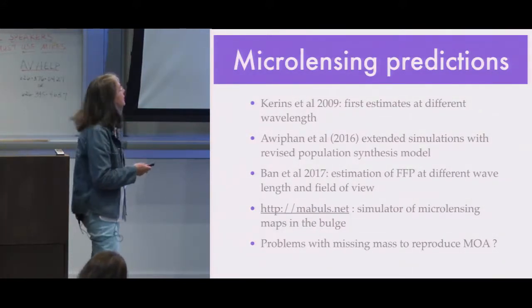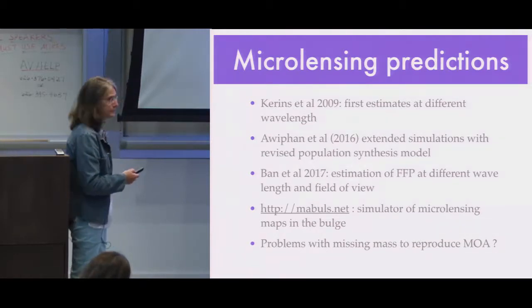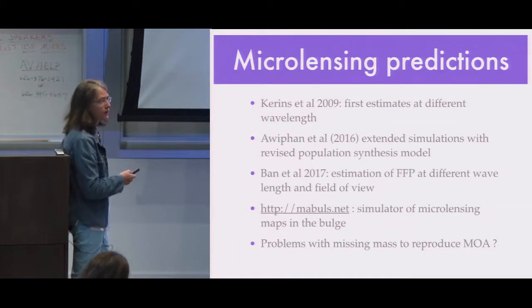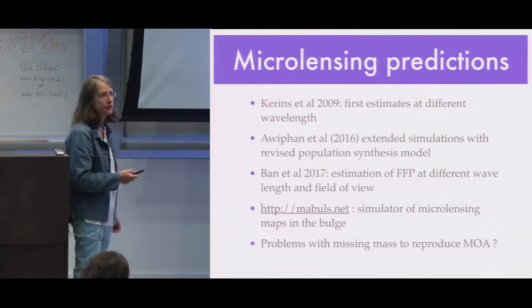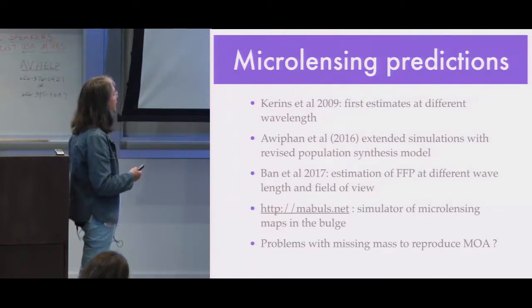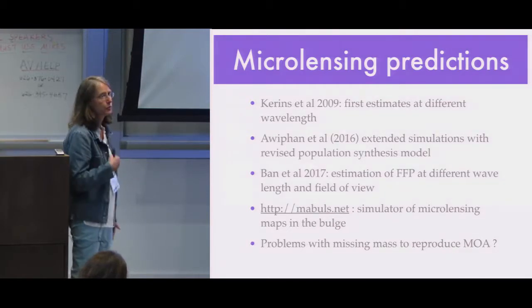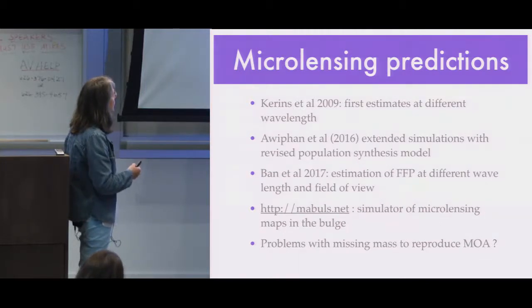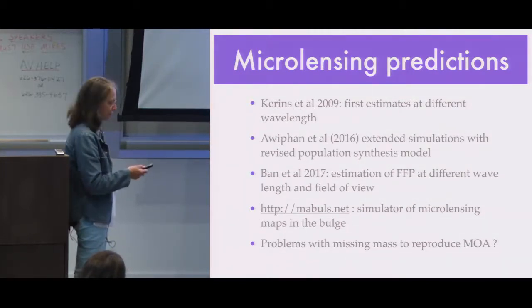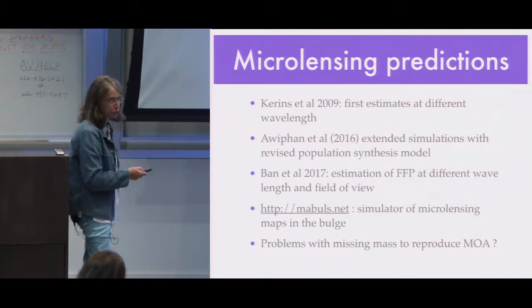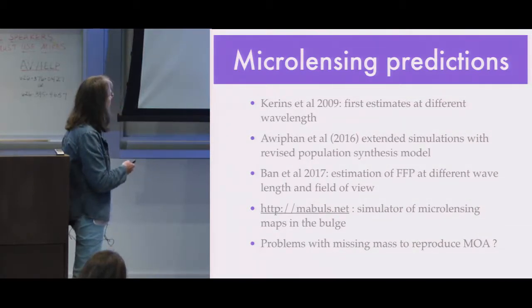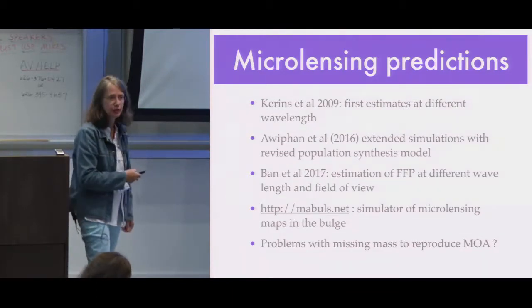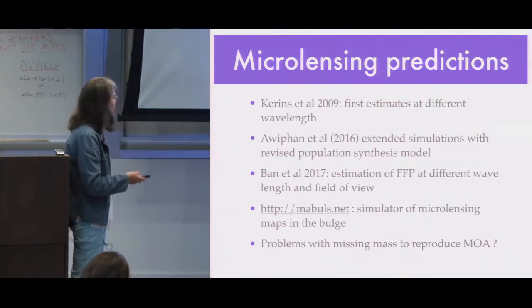So now going to microlensing predictions. Imanol Kerins started to use the Besançon galaxy model to estimate the optical depth for microlensing in 2009. But since then, the Besançon galaxy model has changed a lot, especially for the bulge region. So Awiphan et al. extended this simulation and revised completely the predictions. And there have also been predictions by Penny et al. for the free-floating planets. And there is a simulator online that you can use to make the maps from the Besançon model.